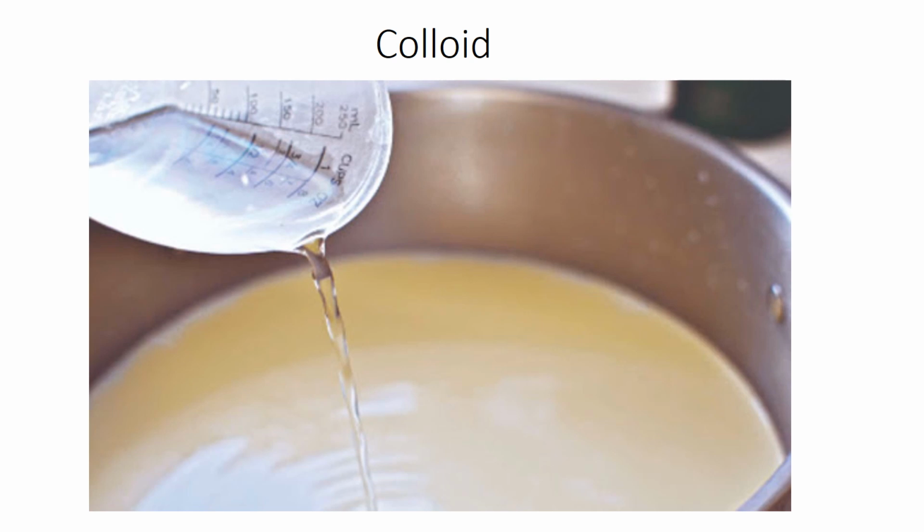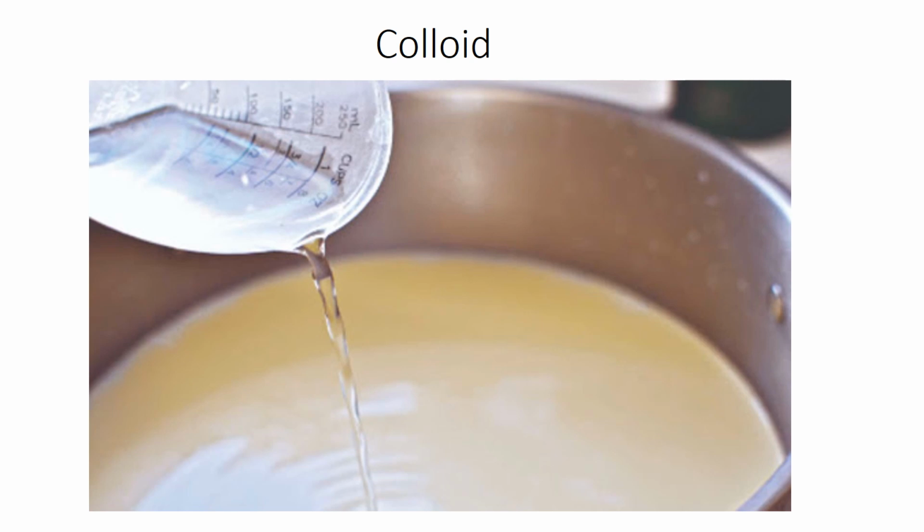So how is colloid different from solution? In solution, the particles are dissolving. In colloid, the particles are not dissolving. What is the difference between suspension and colloid? In suspension, we can see the particles. In colloid, you cannot see the particles. So milk is an example of colloid.